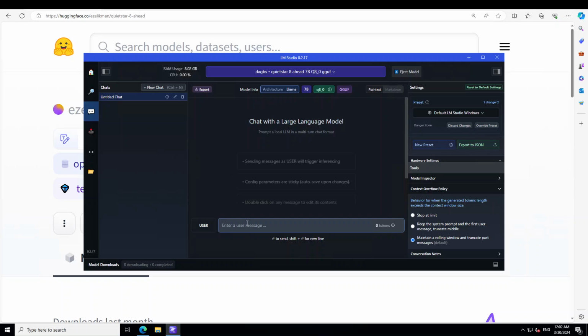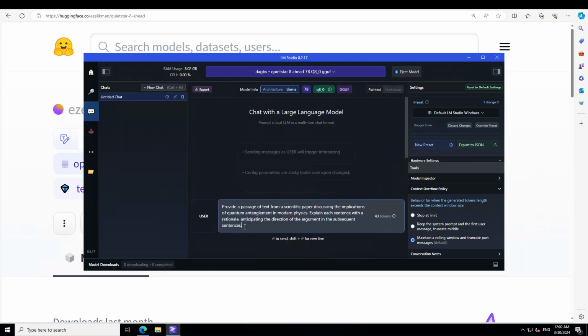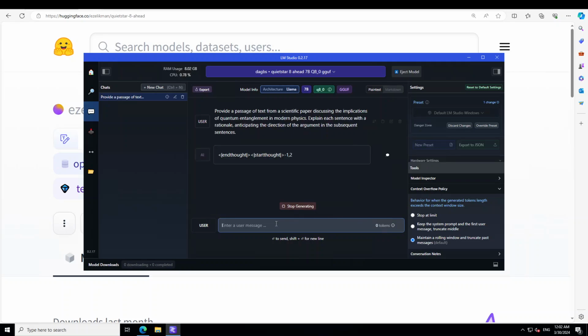Okay, let's give it the first prompt. So what we are testing here is the capability of this model to reason and to rationalize. So I'm asking it, provide a passage of text from a scientific paper discussing the implications of quantum entanglement in modern physics. Explain each sentence with a rationale, anticipating the direction of argument in the subsequent sentences. Let's see.